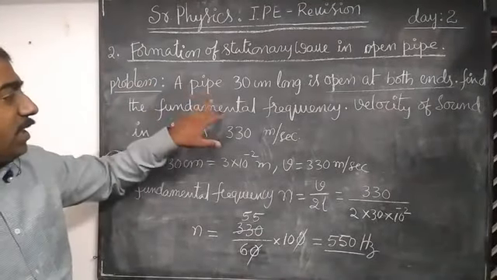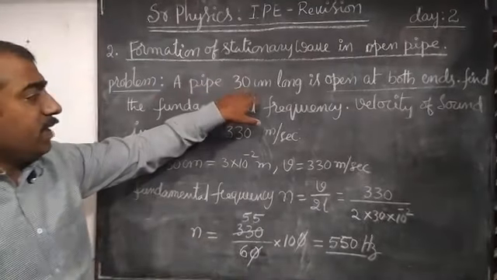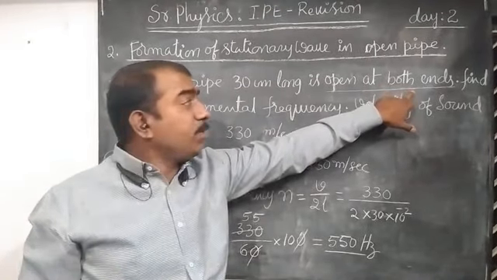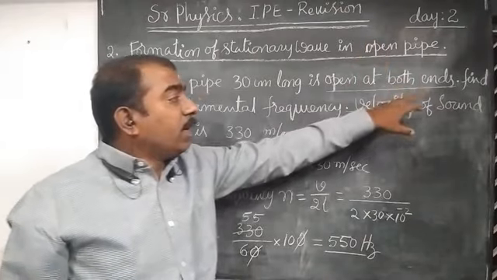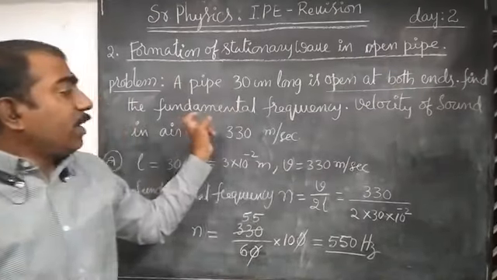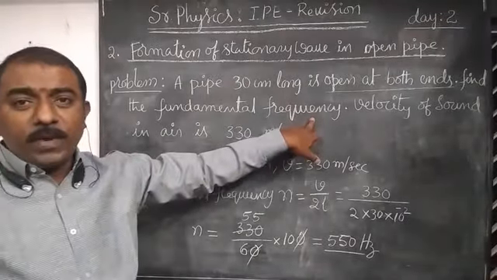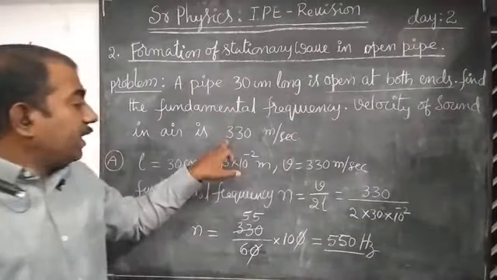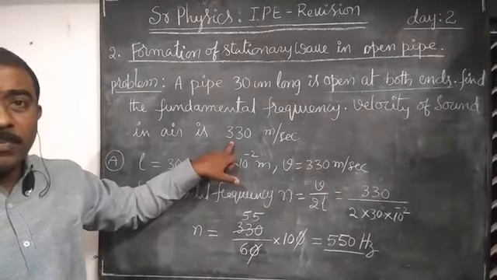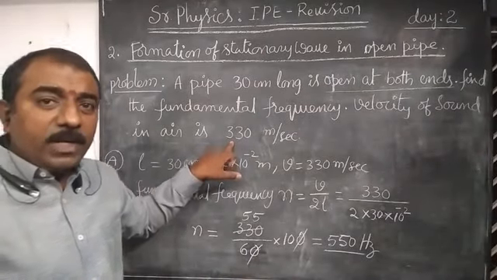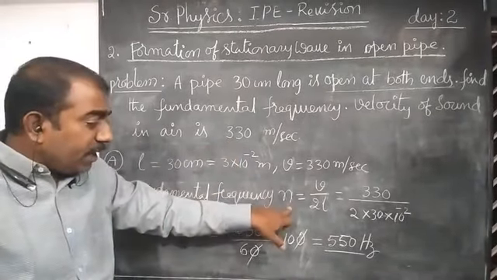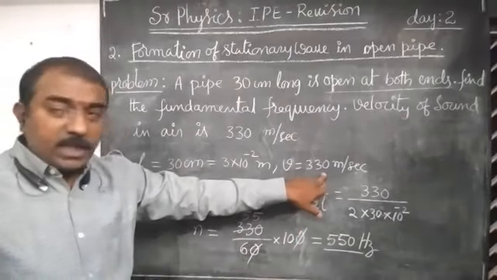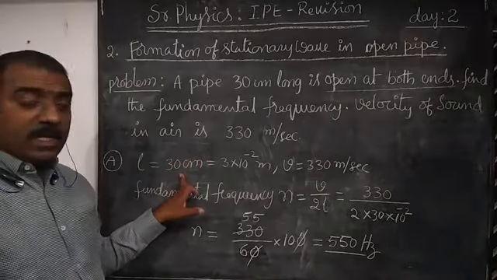Once again I am explaining. The problem is given as: a pipe of 30 centimeters long is open at both ends. Open at both ends means it's an open pipe. Find the fundamental frequency. What is he asking? To find the frequency. The data given is the velocity of sound in air, 330 meters per second. Here the expression for fundamental frequency in an open pipe is N is equal to V by 2L. There V is equal to 330 and L is given as 30 centimeters.